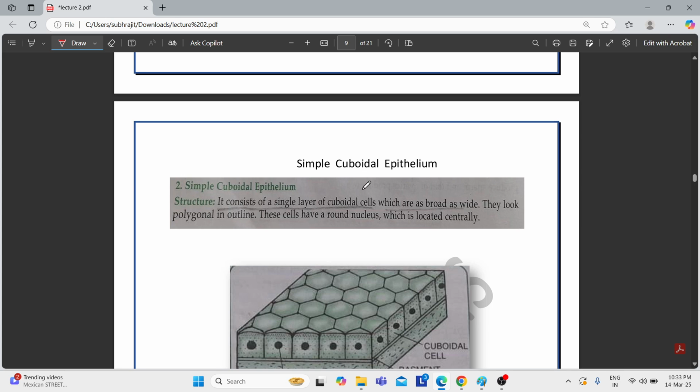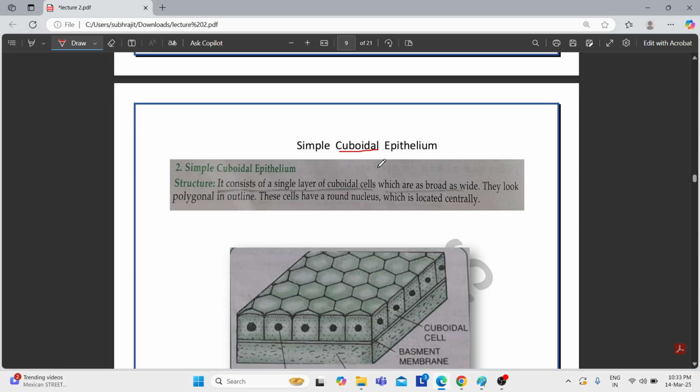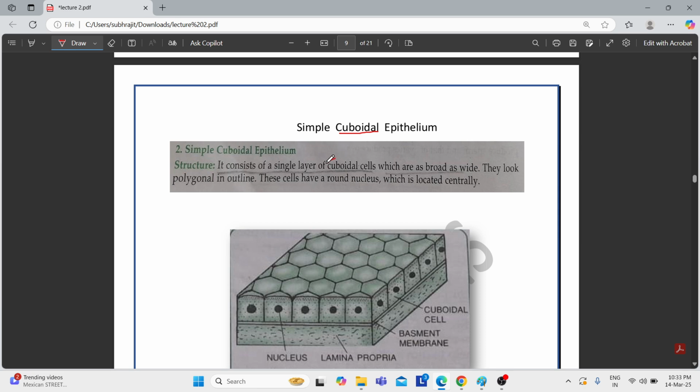Now let's come to another type, that is simple cuboidal epithelium. As the name suggests, cuboidal, obviously the cells will be cuboidal in shape. And see, observe here, the cells are like a cuboid. This is a cuboid.